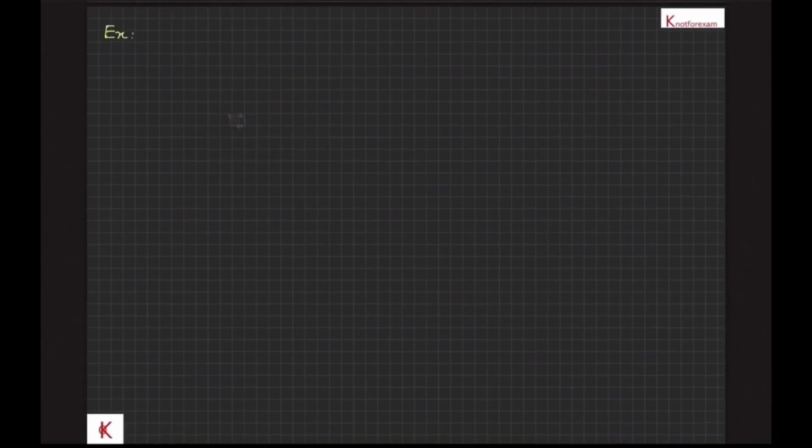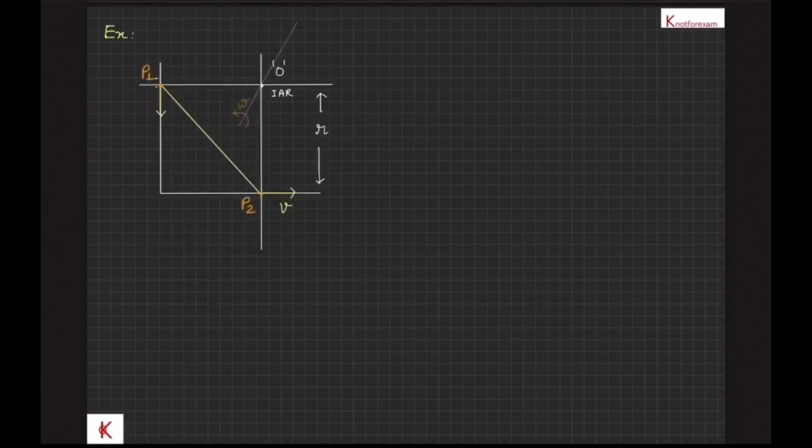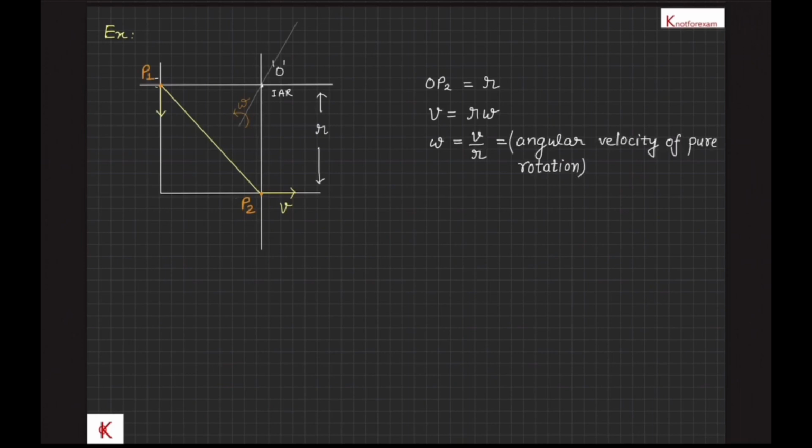Let's see another example of a rod which is slipping down against a wall. Axis of rotation will pass through intersection of lines perpendicular to the velocities of points P1 and P2. Let OP2 be equal to R as shown in the figure. Then v is equal to R omega and omega is equal to v upon R. That is the angular velocity of the rod at that instant. And omega is unique and will be the same about each point on the rigid body.